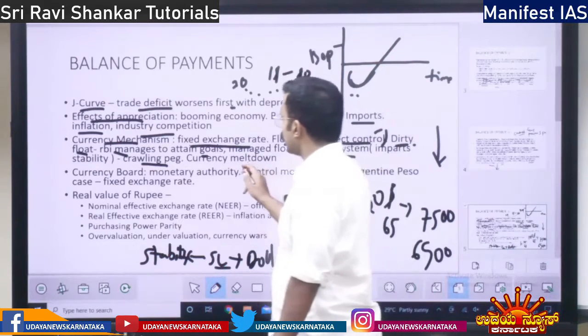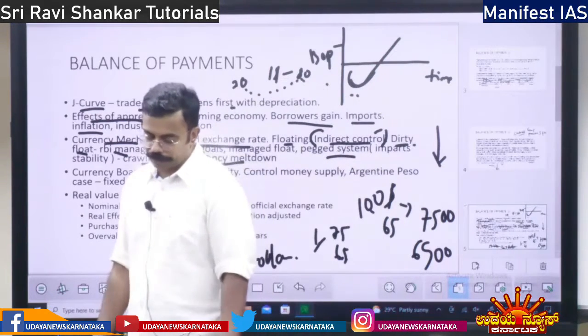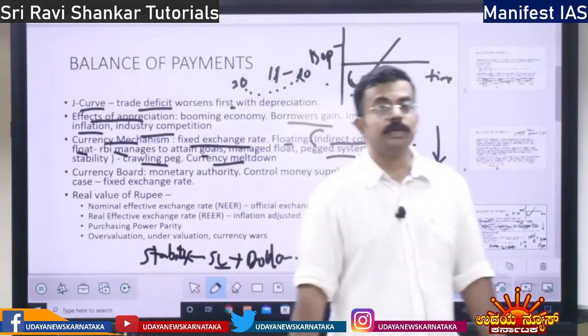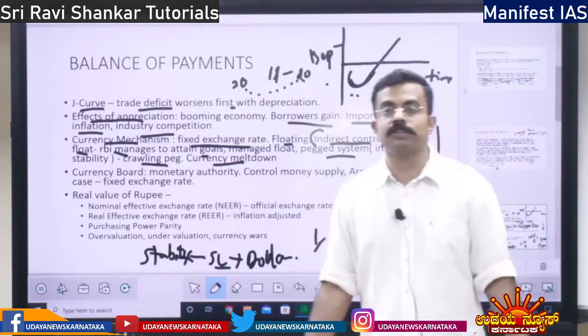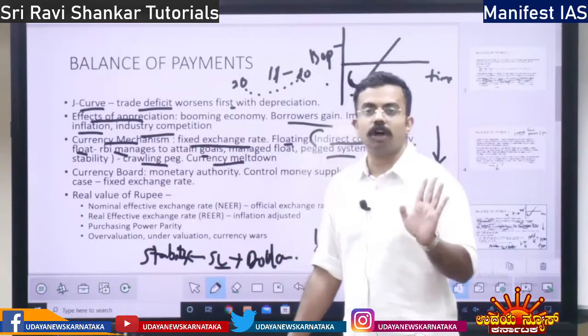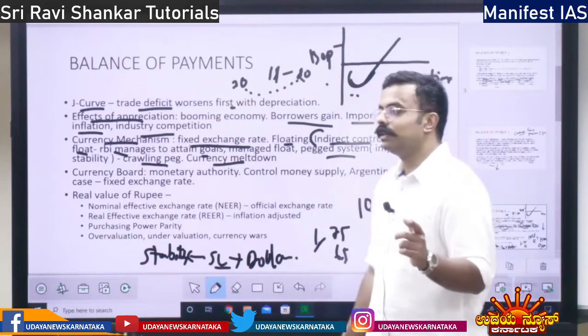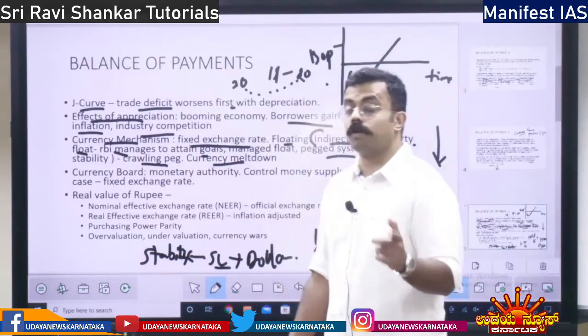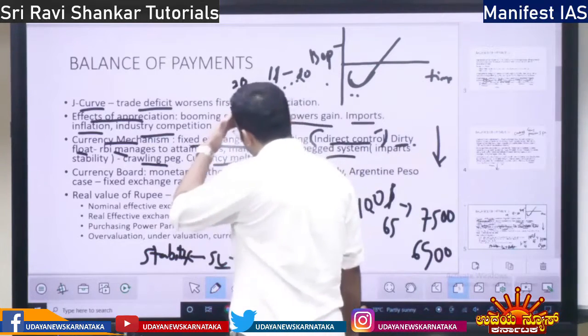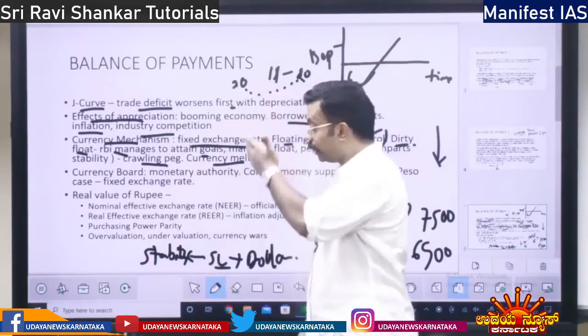Apart from that, there is the concept of currency meltdown. Currency meltdown means the currency loses its value. Even if you pay 1 crore rupees, you won't be able to buy 1 pound of bread. That is, the currency has lost its value. That happened in Germany post First World War, during the Great Economic Depression. This is the concept of currency meltdown.